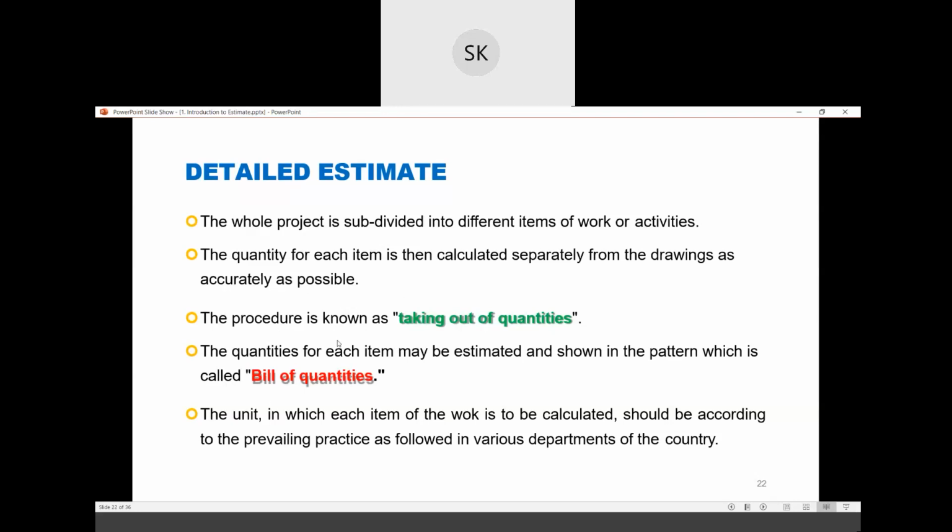The quantities for each item may be estimated as shown in the pattern, which is called the bill of quantities, BOQ. The unit in which each item of the work is to be calculated should be according to the prevailing practice as followed in various departments of the country.